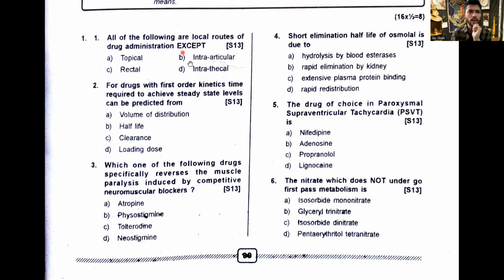And all of the following are local routes except: topical, yes. Intra-articular, yes. Intra-articular means what is given in joints. Intrathecal, yes. Intrathecal is subarachnoid space. Rectal, no. 50% will go to your portal system, 50% to your systemic circulation. So it is not a local route.